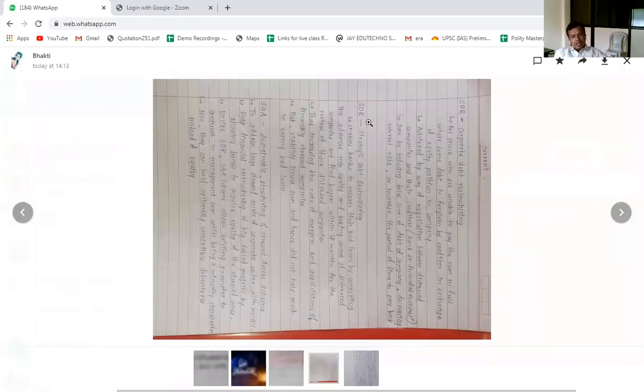Second is SDR. The next step taken by RBI after CDR was SDR, that is strategic debt restructuring. Here we have seen some strategic sectors. Strategic sectors means those sectors which were stressed, for example the realty sector or home loan sector, where those sectors were not able to repay the loan. In corporate restructuring there was no specific sector; all the multinational companies or corporate sector in stress were restructured. But here only a few sectors of the economy were covered, and that is why it is called strategic debt restructuring.